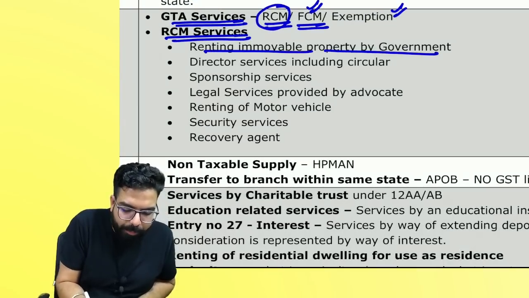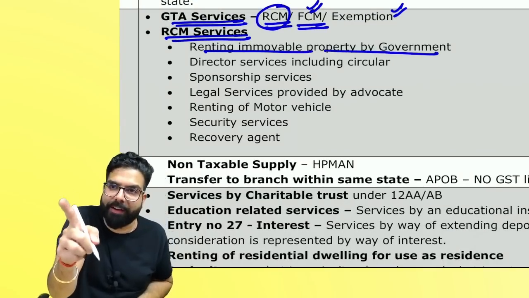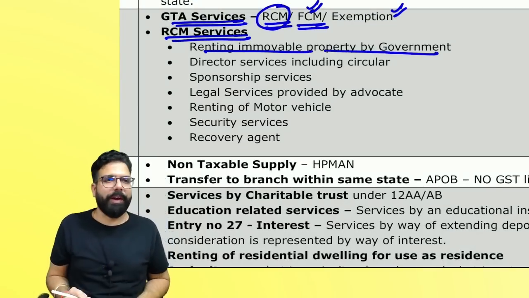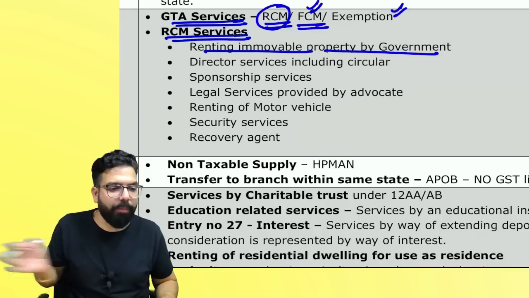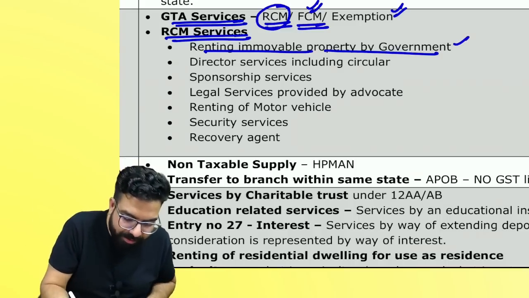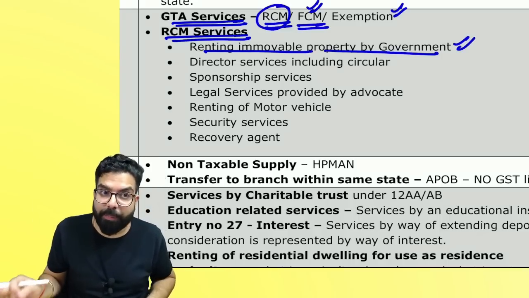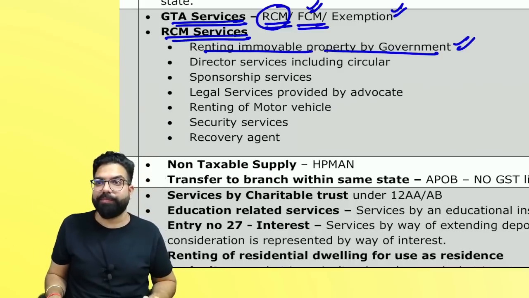Reverse charge mechanism. Remember, for renting of immovable property by the government, you always have to pay GST under RCM. You will see in your question paper that Ram is a person carrying on business and he has taken renting of immovable property from the government. Then he has to pay GST under RCM. Remember, you have to pay under RCM and you will get ITC also.